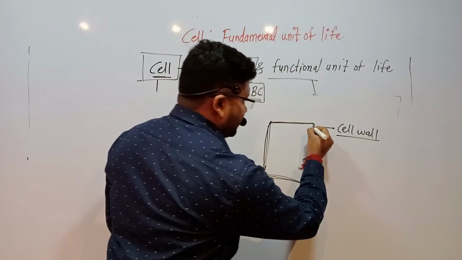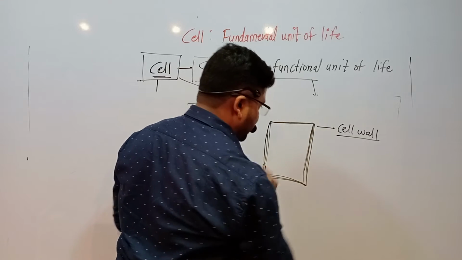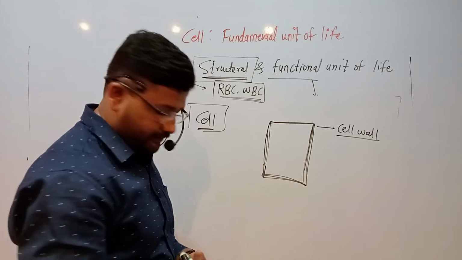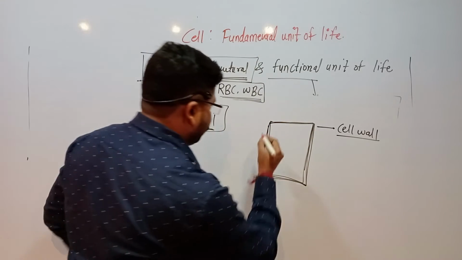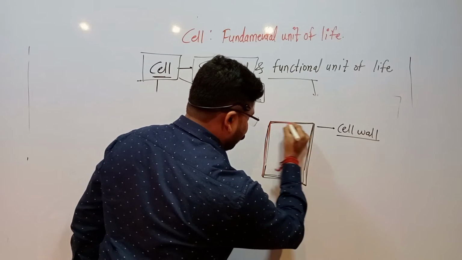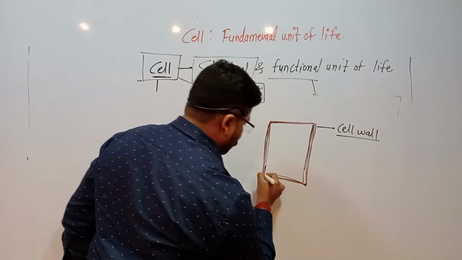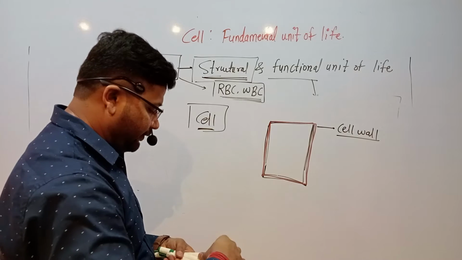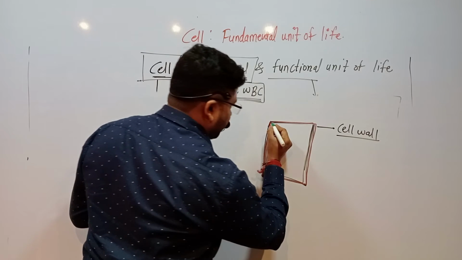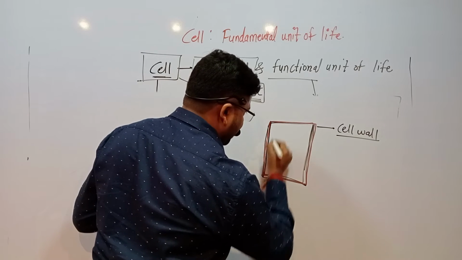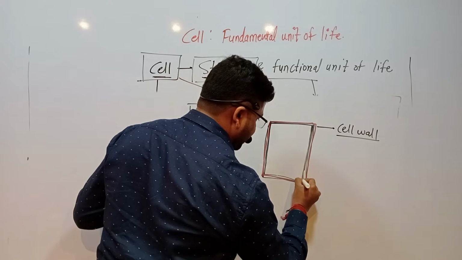If this red color one is the cell wall, inside that there is another part called the plasma membrane or cell membrane.